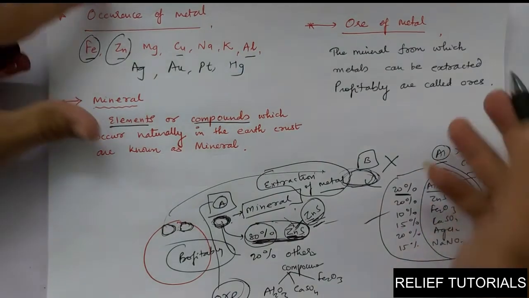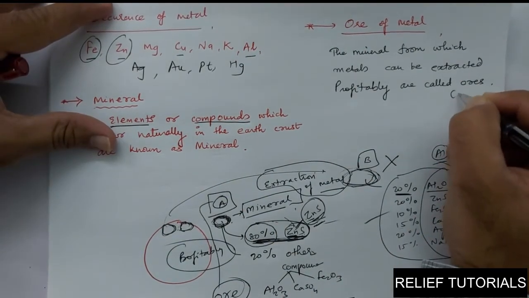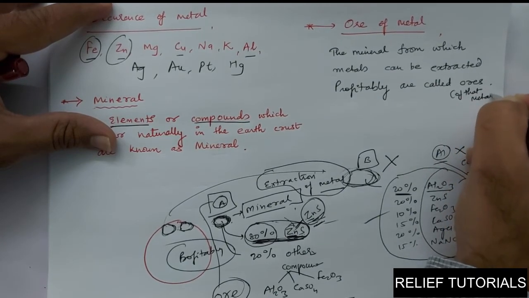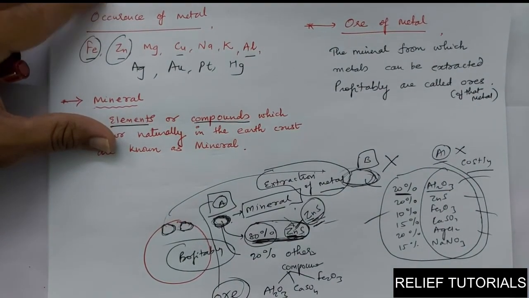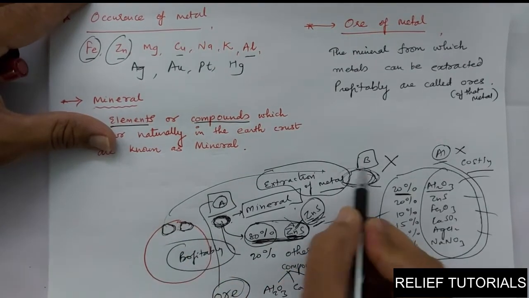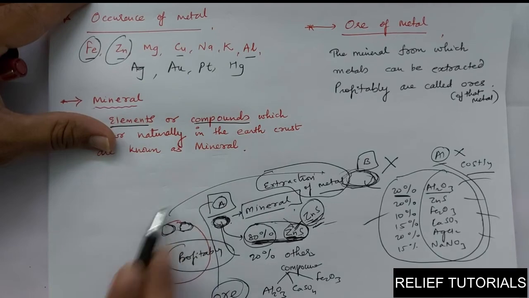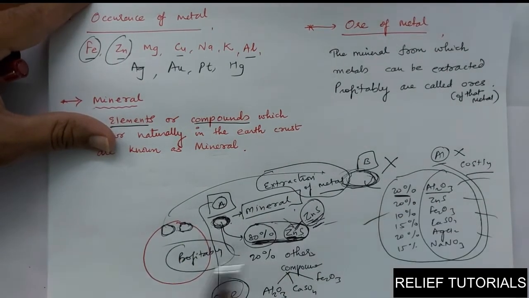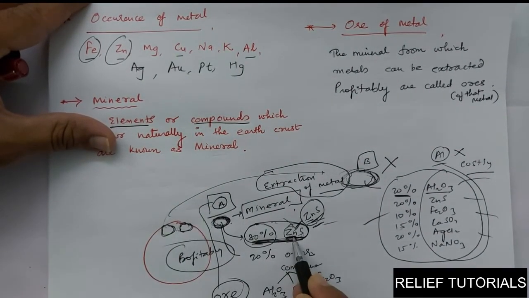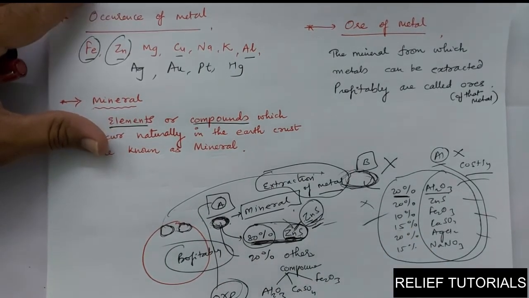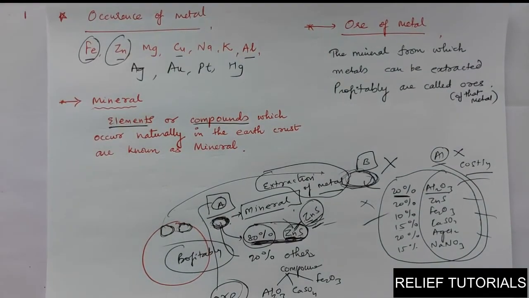I add here, ores of that metal. Means this is mineral A, mineral B. A and B both are minerals. A is ore, B is not ore. A is the ore of zinc, because the majority compound of zinc is present here, and this is not ore, it's a mineral only.